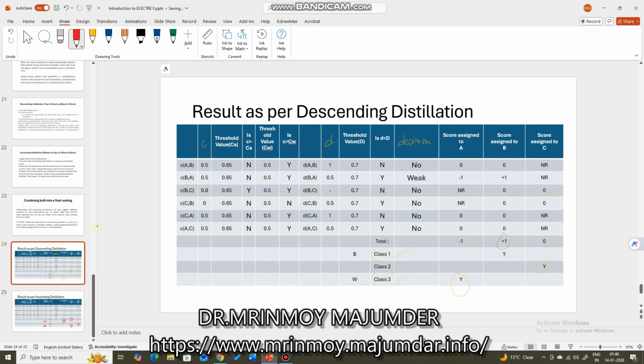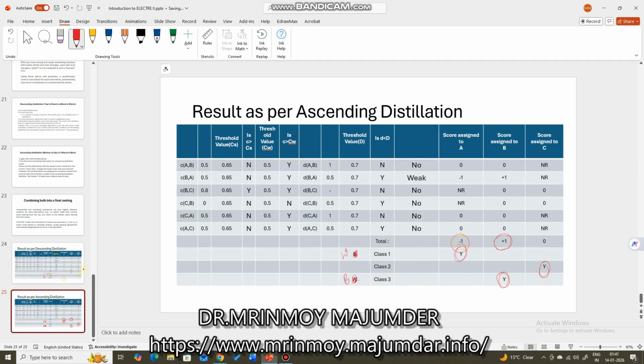In between them, alternative C. So the best class is assigned class 1, worst class is assigned class 3, and between is class 2. So best class is class 1, right? So best to worst, top to down, right? But when we are doing the ascending distillation, we will assign the class 1, which indicates the first class, to the worst